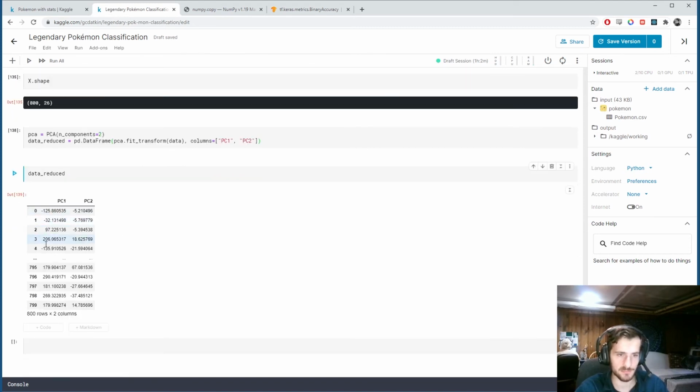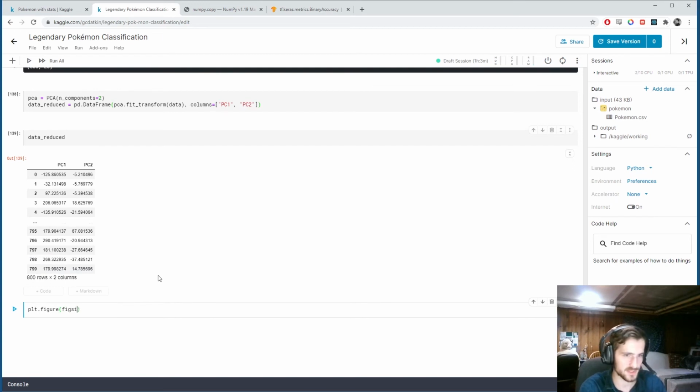So let me graph this, because now we can graph it. And we still get a pretty good sense of how the data is distributed in relation to itself from just these two, because most of the variance of the original data is retained in these columns. So sorry if that was a long explanation. I'm going to plot a scatter plot of these. Alright, so plot.figure, we'll give it a fig size of let's do 20 by 10. And scatter.